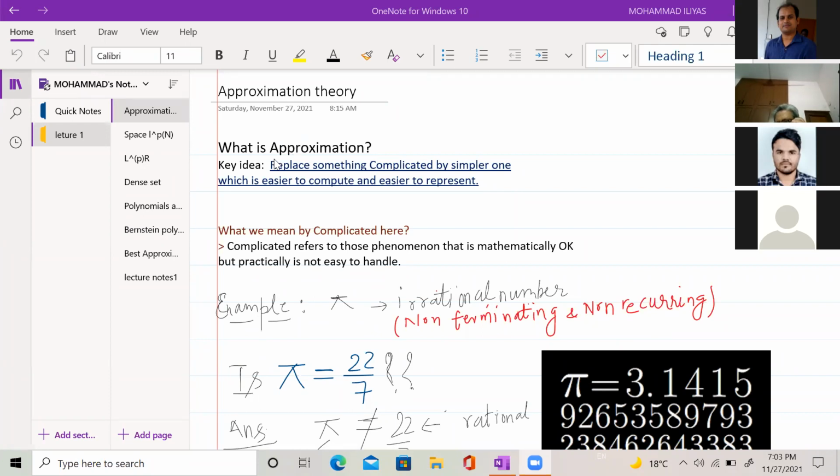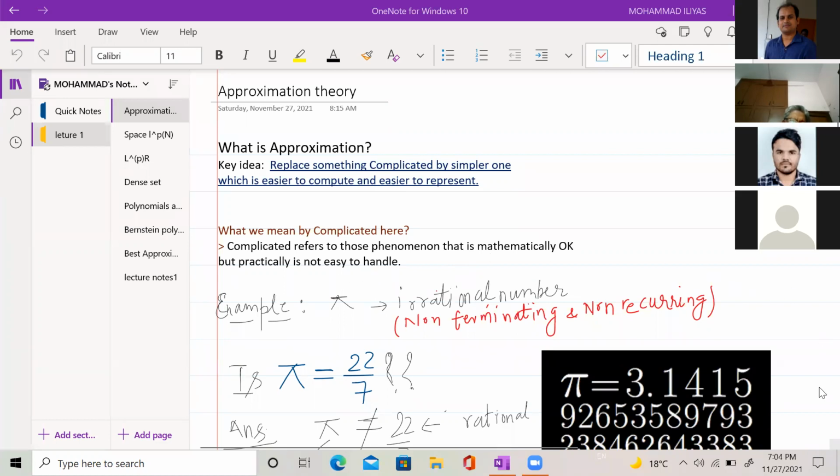Basically, the key idea behind approximation is replacing something complicated by something simpler, which is easier to compute and easier to represent. What do we mean by a complicated object? Complicated refers to phenomena that are mathematically okay, but practically not easy to handle.